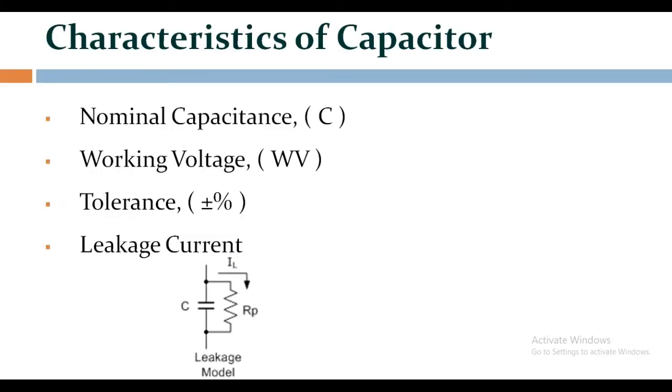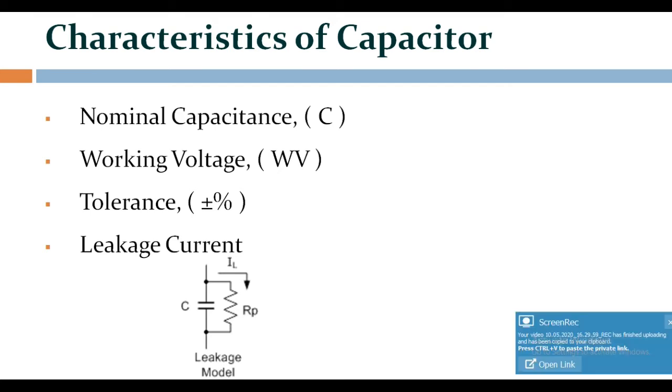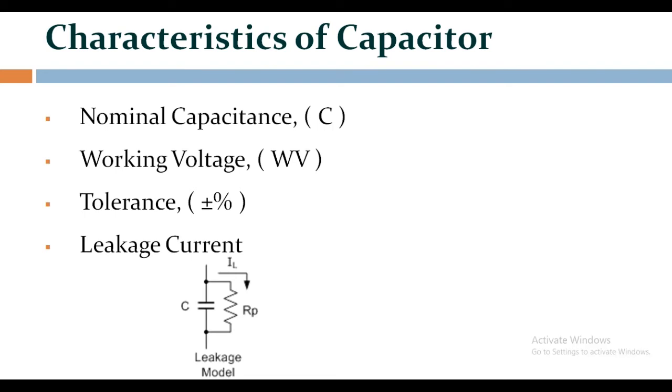The properties or characteristics of capacitors may differ from one another. A few characteristics of capacitors are nominal capacitance. This property is the most important of all the properties of capacitors. It is measured in picofarads, nanofarads, or microfarads and is printed on the capacitor's body in the form of numbers or text.